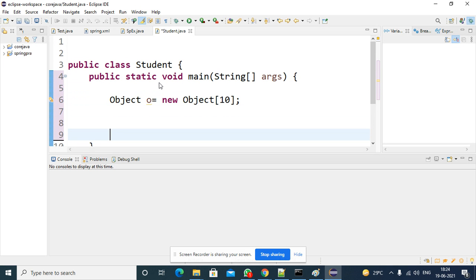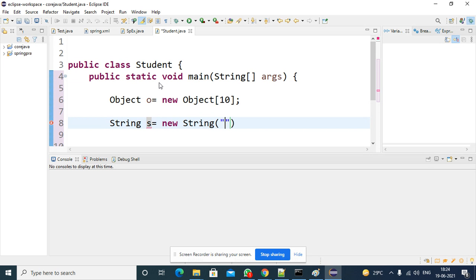So that means I am taking some existing classes. String is an existing class, available in the java.lang package. So I am creating one String. There are different ways to create a String, so no problem, right? So I constructed one String.